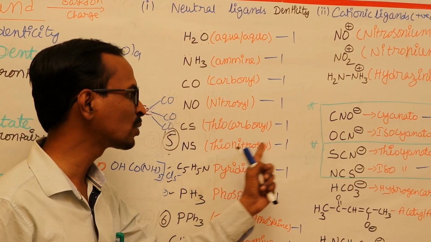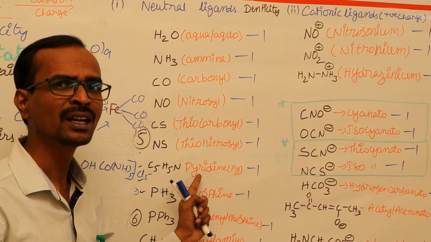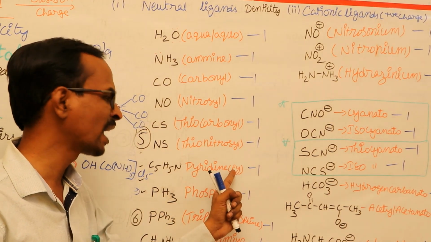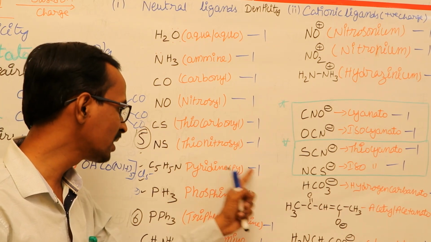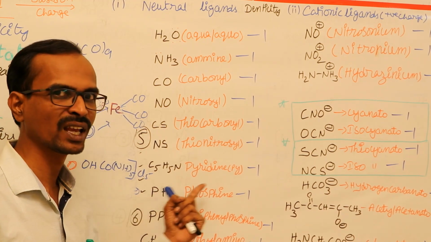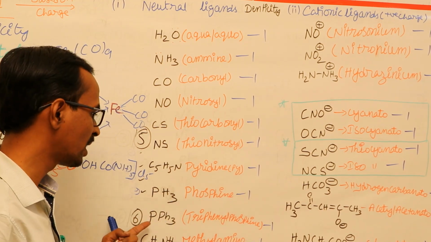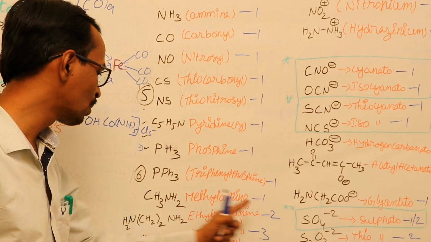NS thionitrosyl, monodentate, and C5H5N pyridine, which should be written as PY while writing the IUPAC name of a complex compound, and it is also an example of a monodentate ligand. Next, PH3 phosphine, that is also an example of monodentate. Triphenyl phosphine, monodentate; methylamine, monodentate.